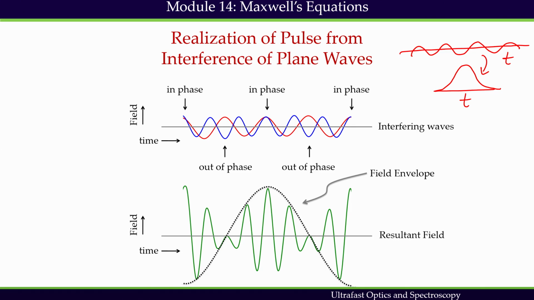In order to realize a pulse, I need to interfere at least 2 waves of slightly different frequency. What happens here, I am representing 2 plane waves, one red, another one blue. They are interfering with each other. These are the places where we have constructive interference. These are the places where we have destructive interference, and that is why we have intensified the field here and destroyed the field here, and this is nothing but localization of electromagnetic energy.